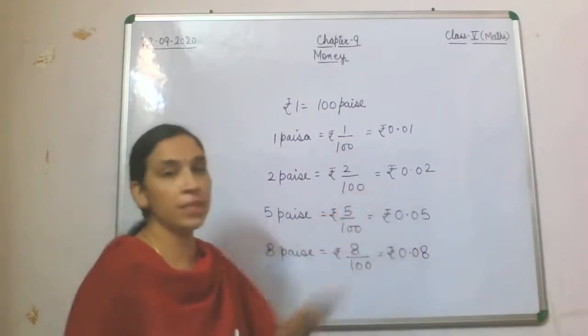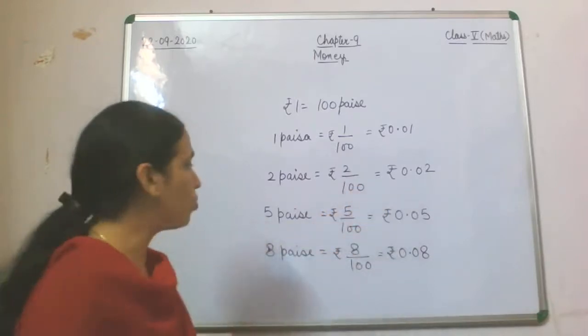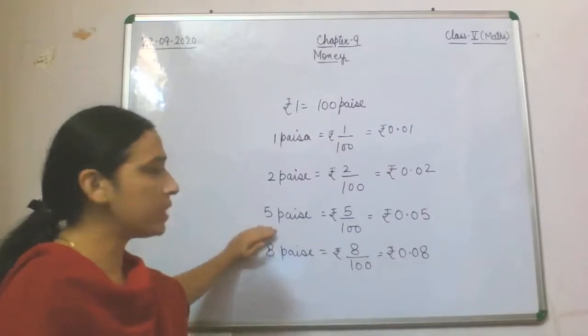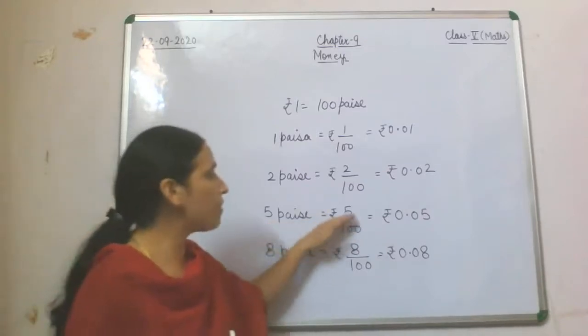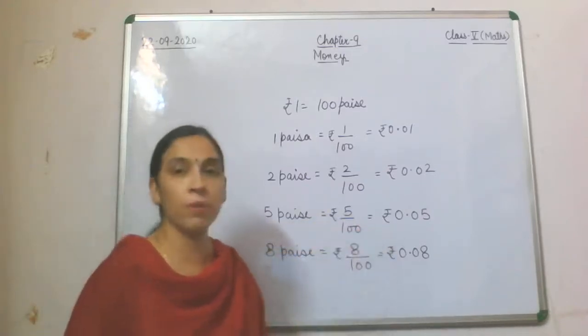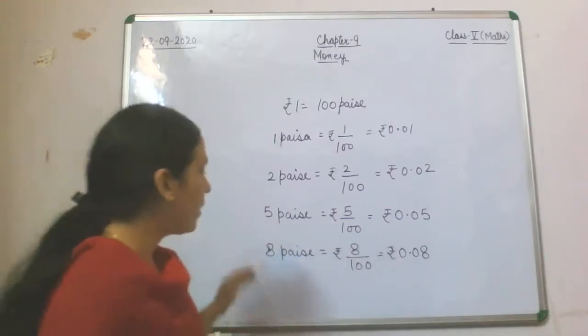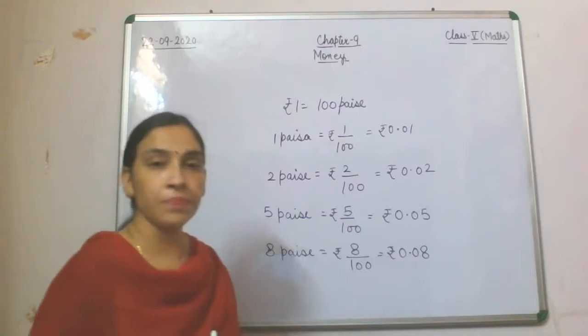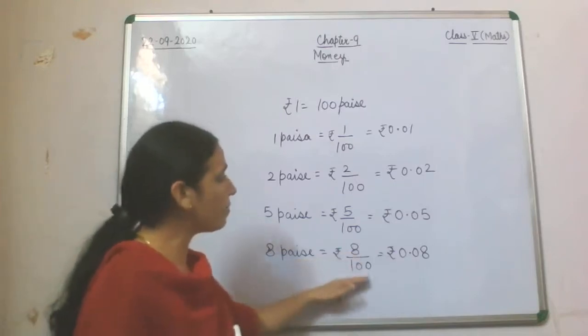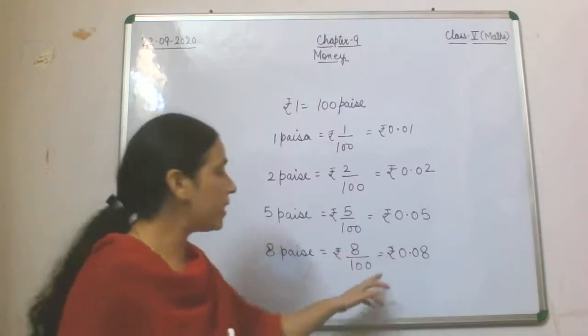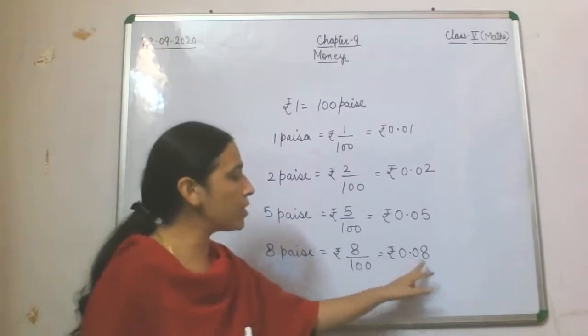Next, if you have to convert 2 paise into rupee, 2 will be divided by 100, so rupee 0.02. Next, 5 paise, then it will become rupees 5 by 100, and here it will become rupee 0.05. Next, 8 paise. So here 8 will be divided by 100, and then that will become rupee 0.08.